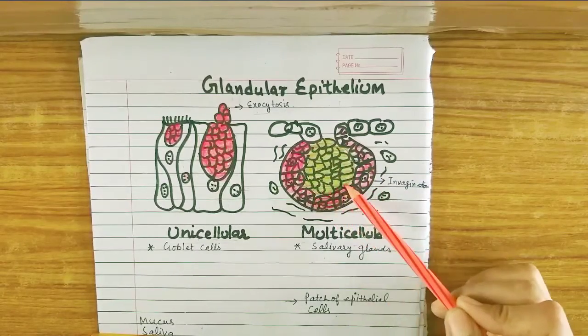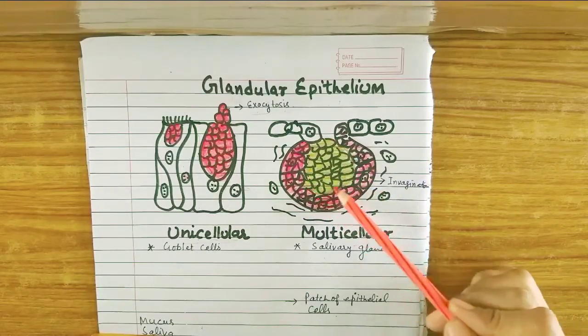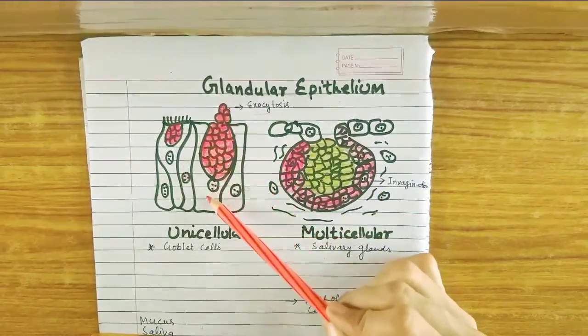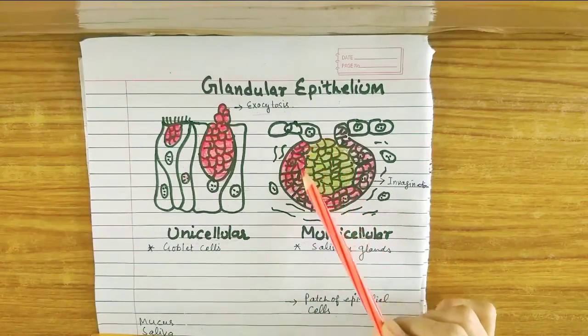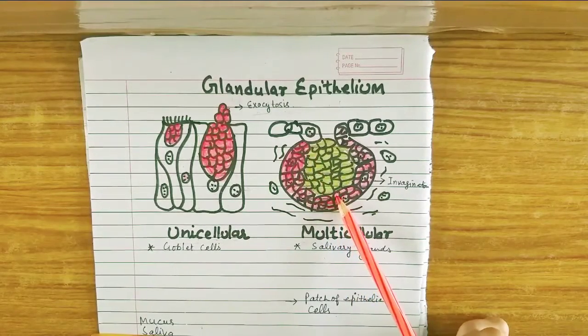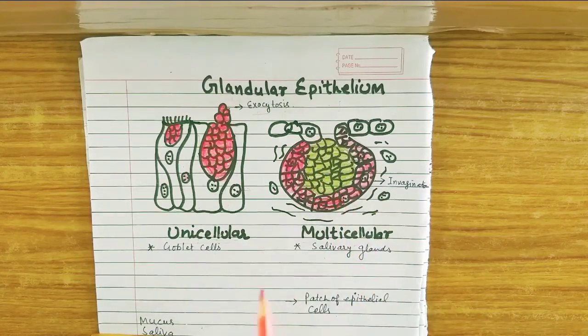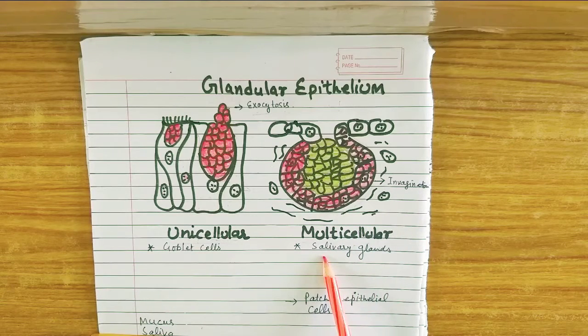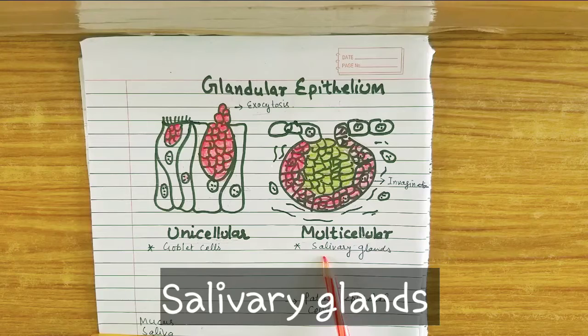Then this saliva is actually contributed by all these cells. Here this secretion belonged to this cell only, but here this secretion belongs to all these cells. That's why we are calling it a multicellular gland. If a number of cells are contributing in secretion, such a type of gland is known as a multicellular gland. Here we can give the example of our salivary glands. The saliva is released by the multicellular gland.